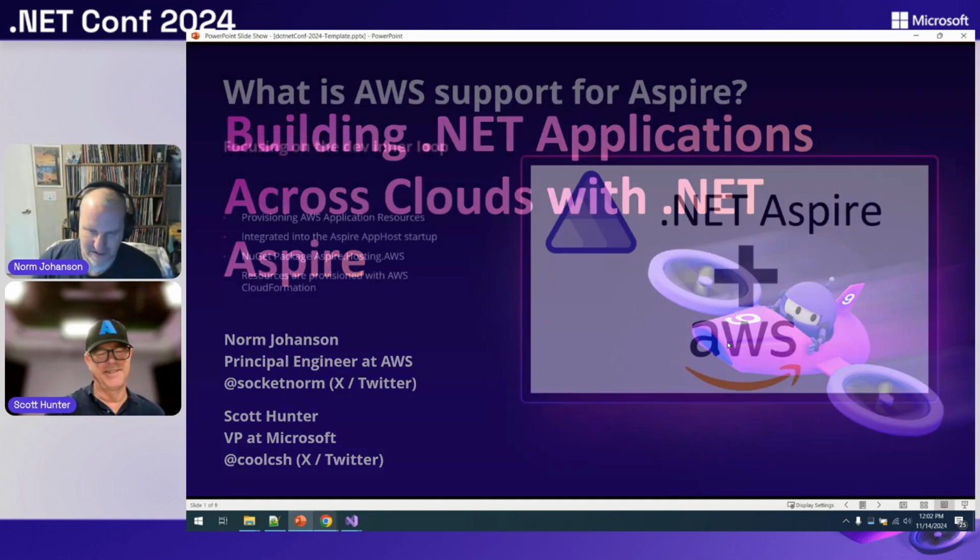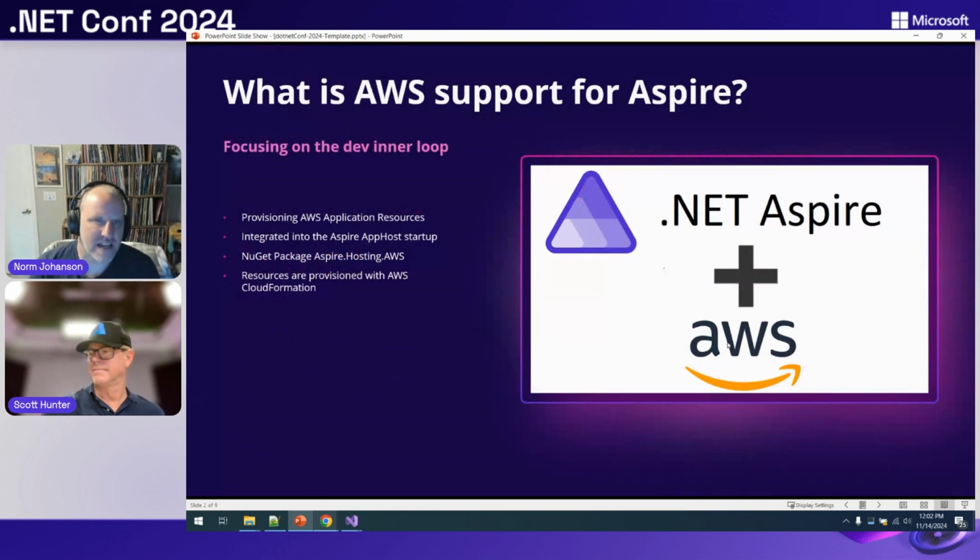Okay, so yeah, at AWS, I think we're very excited about what we can do with Aspire. Building applications for the cloud is not the simplest thing. And Aspire gives us a way to really focus on making that dev inner loop of building cloud applications a lot easier.